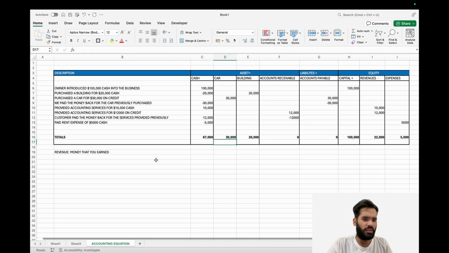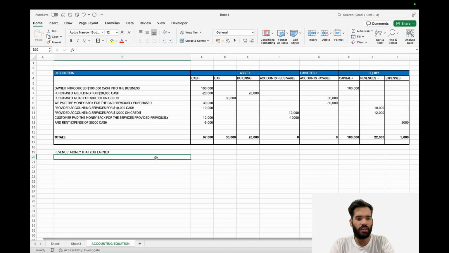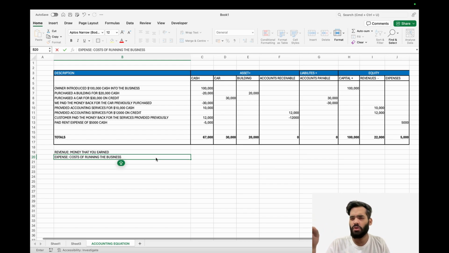And before talking about this part, I also want to add something. In case you don't understand what an expense is, basically it's the cost of running the business. Again, by the way, this is pattern recognition. When you see the cost of running a business, like rent, utilities, wages, salaries, advertising, you will get used to knowing that's an expense, right? It's never a problem. Please don't worry about thinking, okay, I will not be able to identify. No, you'll definitely be able to identify which are expenses because you'll see the same names, right? Rent expense, salary expense, wages expense. So you'll know this is an expense and this is not an expense. It's actually quite easy.